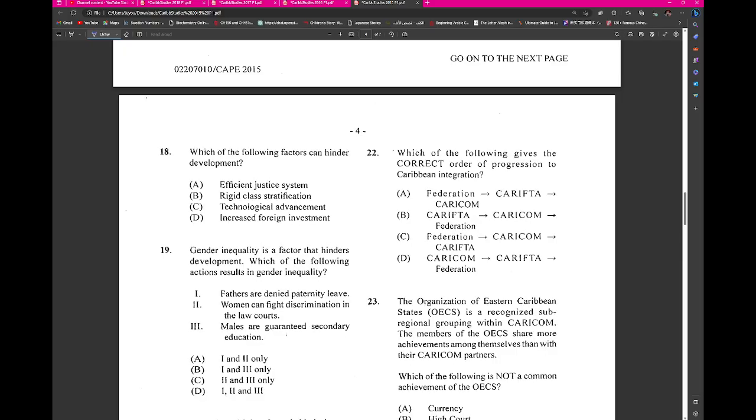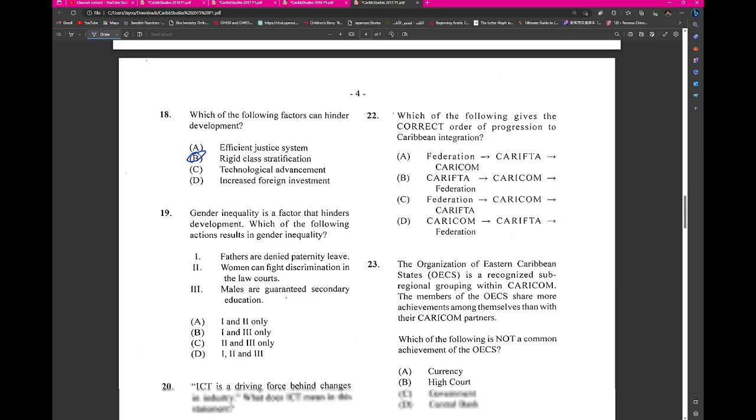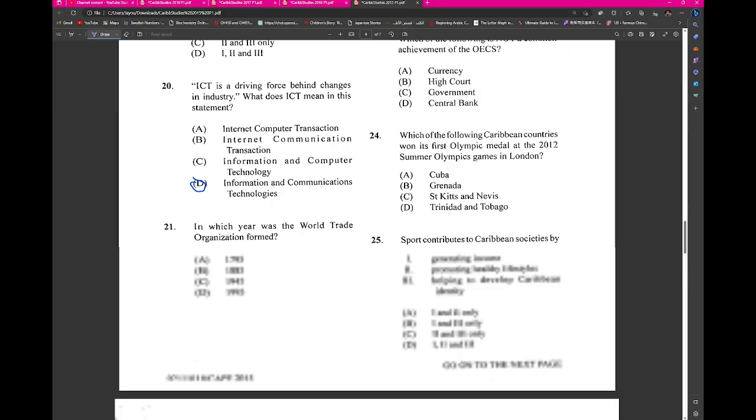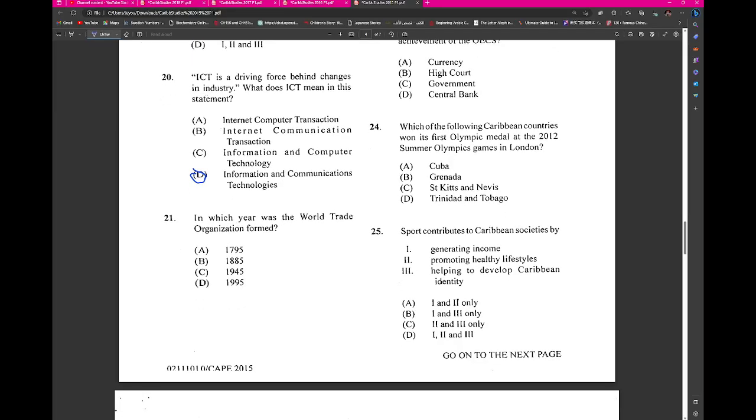Alright, let's move on. Which of the following factors can hinder development? Rigid class stratification, gender inequality with fathers denied paternity leave, males are guaranteed secondary education, right? So I think that's 1 and 3. ICT is a driving force, right? So what does ICT mean? Information communication technologies, right? In which year did the WTO form?